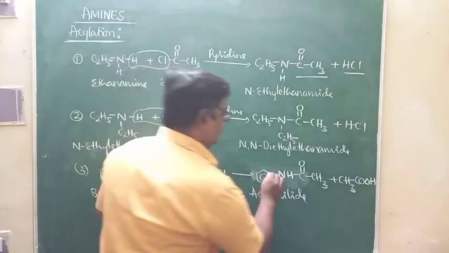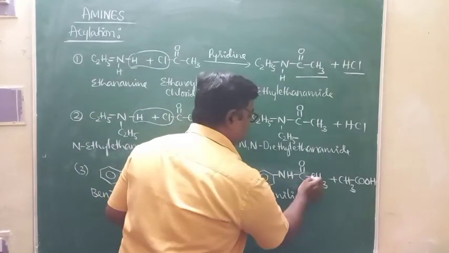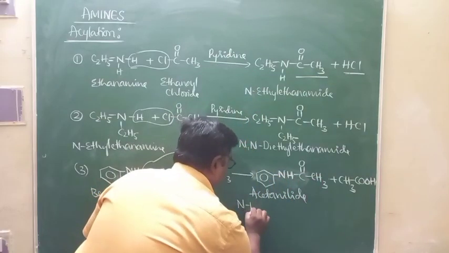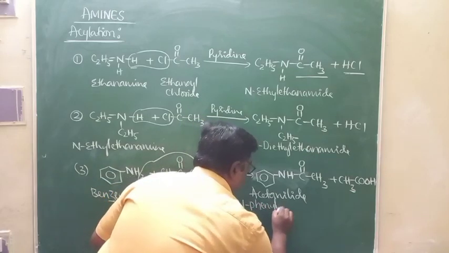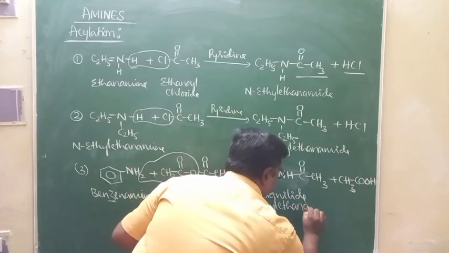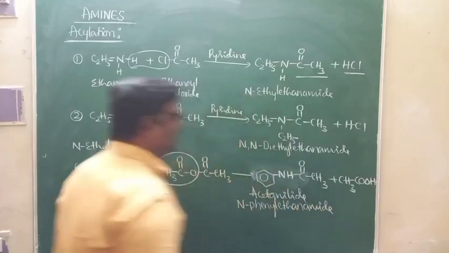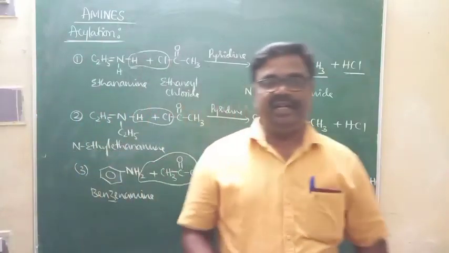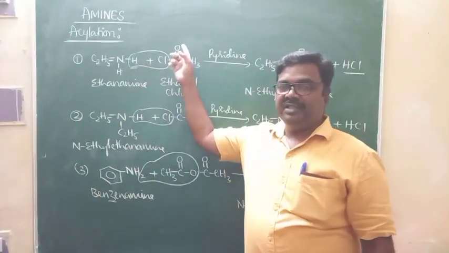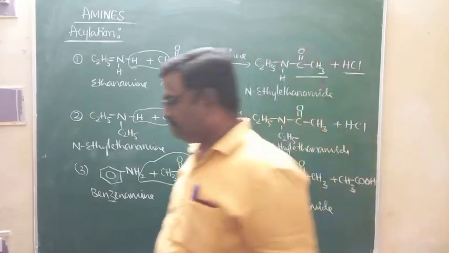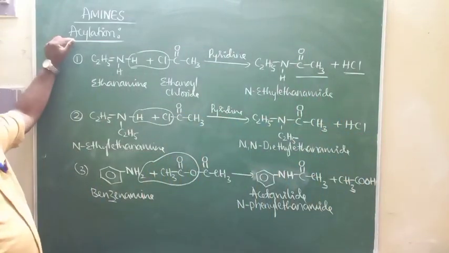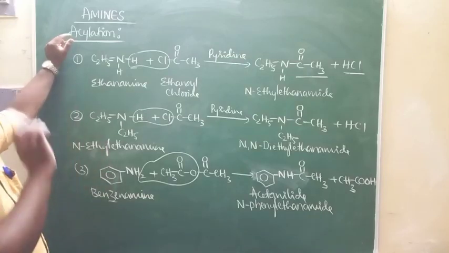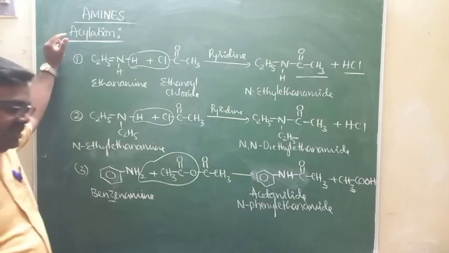If this benzene ring is not there, it would have been ethanamide. Therefore, it is N-phenyl ethanamide. So these are all the reactions where hydrogen atoms attached to the nitrogen of amines are replaced by the CH3CO group. The reaction is known as acylation reaction or acetylation reaction.